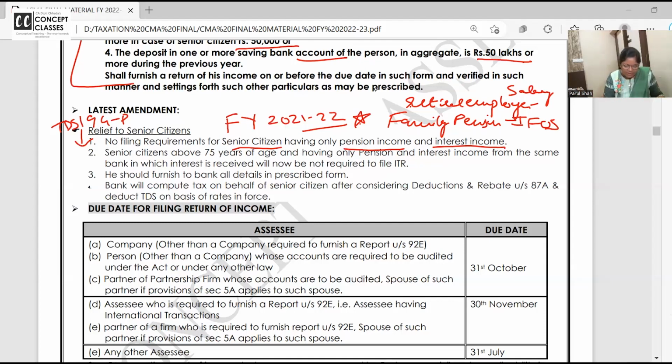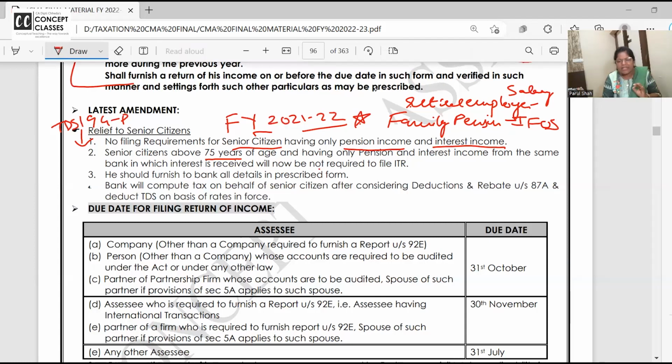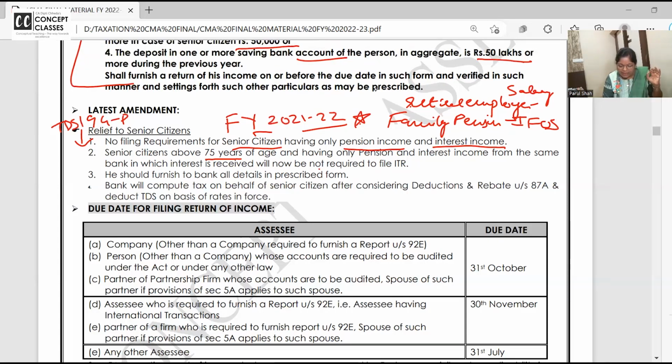Such a senior citizen above, normally senior citizen is above what age, dear student? 60 years. Here they said senior citizen above 75 years and having only pension income and interest income from the same bank. In that case, they are not required to file the ITR.